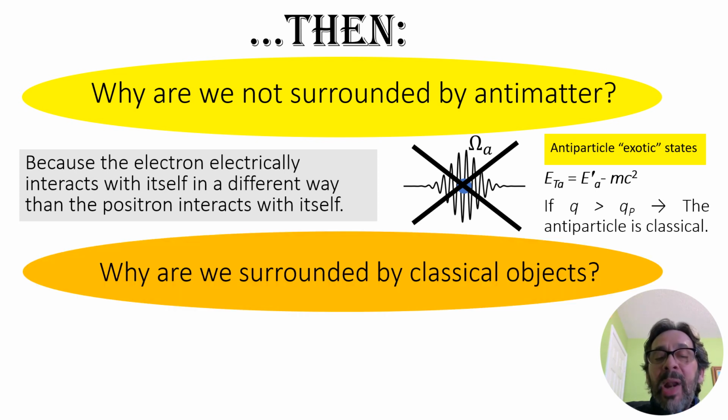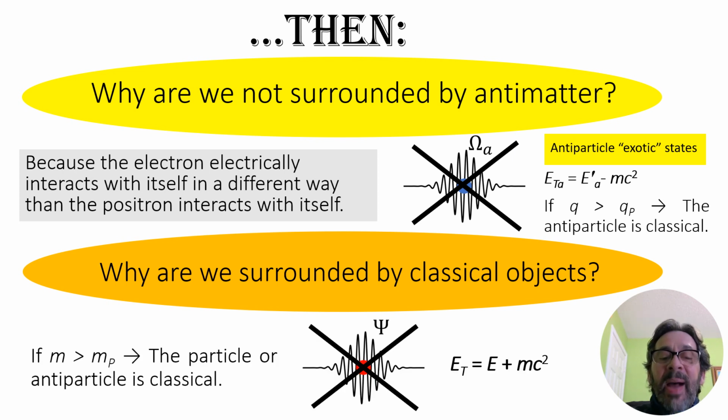Why are we surrounded by classical objects? If the mass of a particle or antiparticle is larger than the Planck mass, the particle or antiparticle is classical because the wave function associated with the energy E plus mc2 collapses to a point.